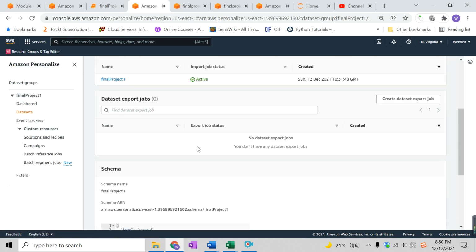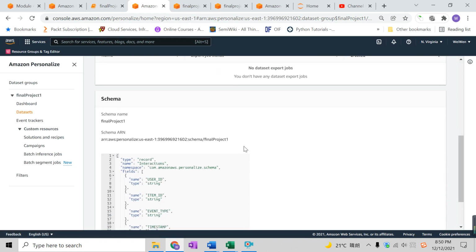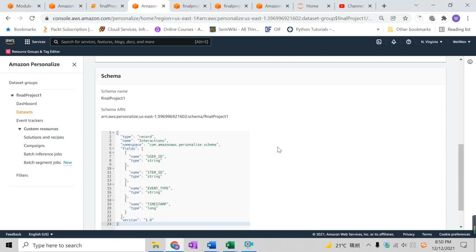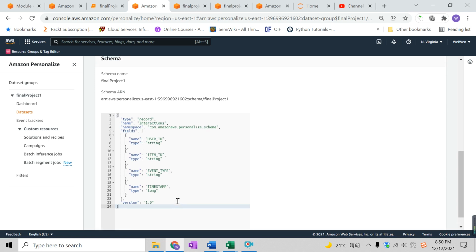Let me touch on the schema because I changed it. In order for Amazon Personalize to understand your data completely, you have to change this part. You can imagine the schema as the title row that corresponds to an Excel title.